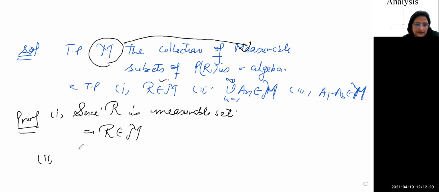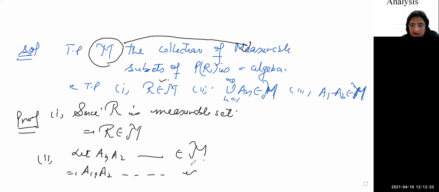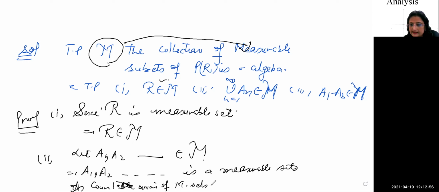Second property. Let A1, A2, and so on be the subsets we took, all coming from this collection M, the measurable sets. It implies A1, A2, and so on are a collection of measurable sets, right? And we know that the countable union of measurable sets is measurable.